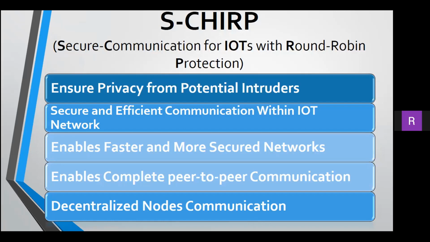It enables secure and efficient communication within IoT networks. It enables faster and more secure networks. It also enables complete peer-to-peer communication with decentralized node communication. The protocol has made M2M or machine-to-machine communication popular over H2M or human-to-machine communication in this modern age.